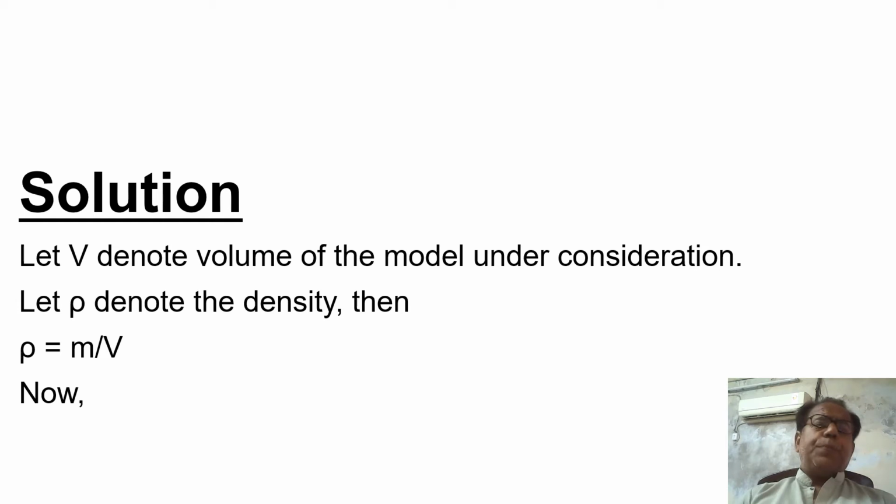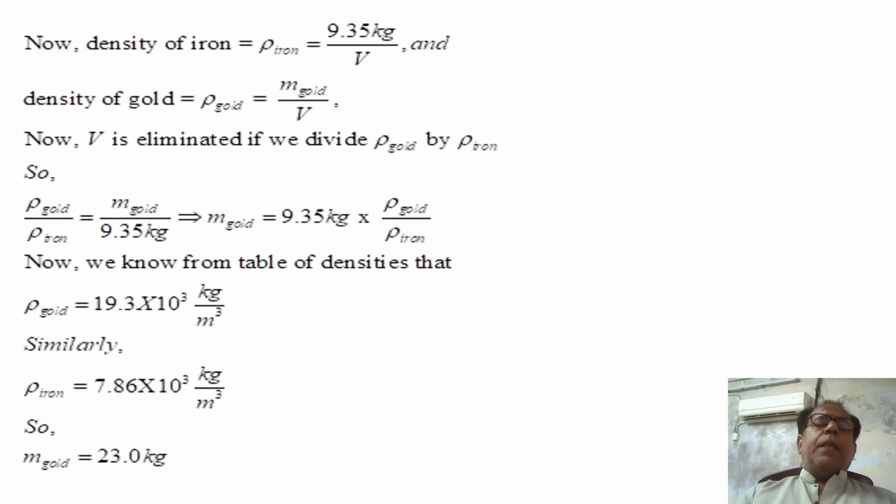Solution. Let capital V denote the volume of the model under consideration. Let rho, dear students, I have already mentioned that this P-like letter is never P, it is rho. Density is denoted by rho. Let rho denote the density, then rho is equal to mass over volume. Now we move on to the next slide.